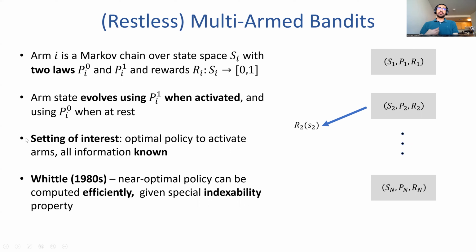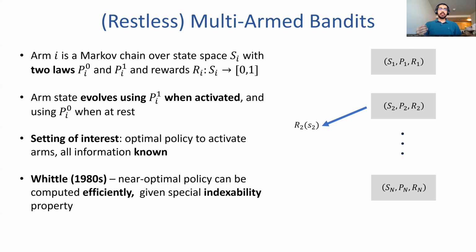Restless multi-arm bandit problems are an even bigger generalization of Markov multi-arm bandit problems. So the key difference between restless and Markov multi-arm bandits is that even when a particular arm is not activated, it still evolves according to some Markov transition law. So each arm is a Markov chain with two possible transition laws. If it is activated, it evolves according to one law.